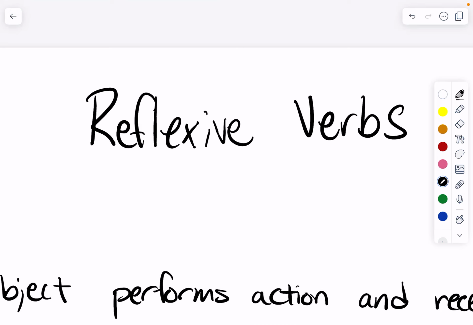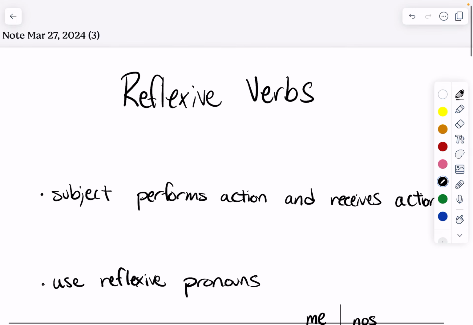Hola, estudiantes. This video is to talk about how to conjugate verbs that are reflexive. Verbs that are reflexive mean that the subject both performs the action and receives the action as well. And you'll know that a verb is reflexive because it uses a reflexive pronoun.